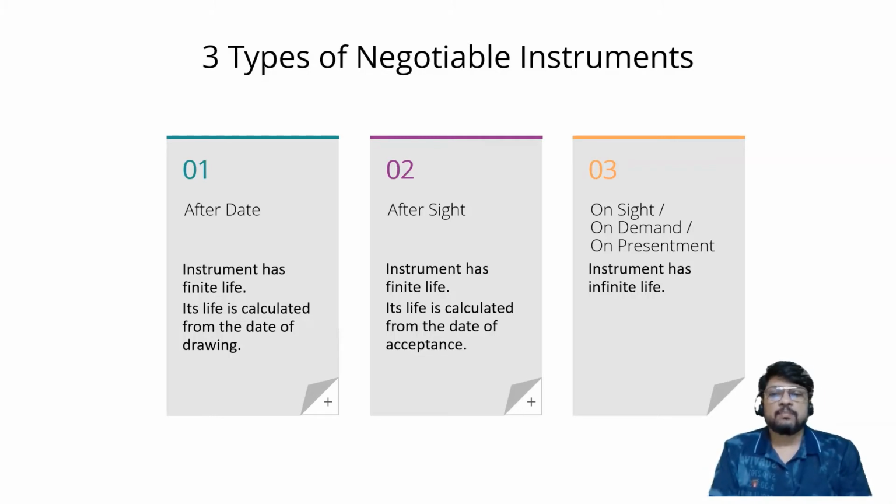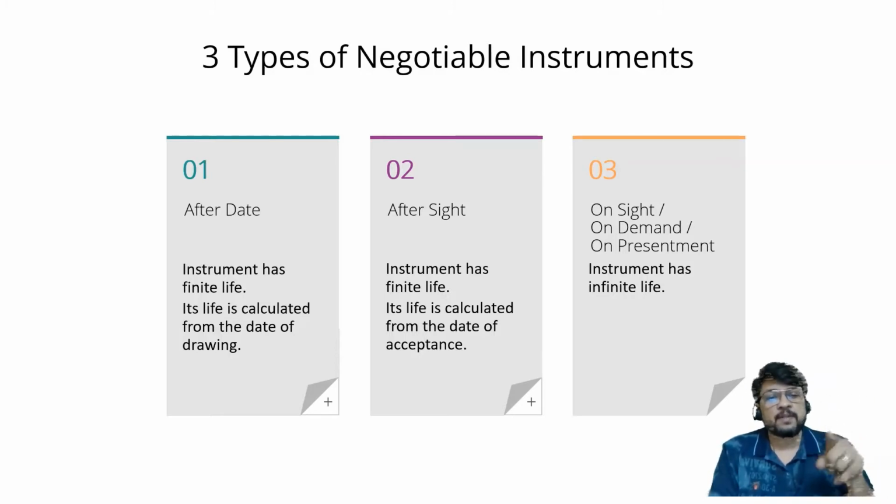So bills or promissory notes, basically bill of exchange, can be drawn in three different ways. First one, after date. Second one, after sight. And third one, on sight, on demand, on presentment. Third one is called an instrument which is having infinite life. Its life will come to an end only if it is presented to the drawee.